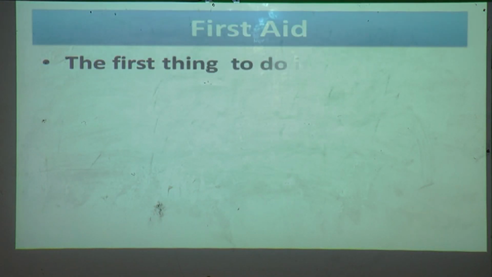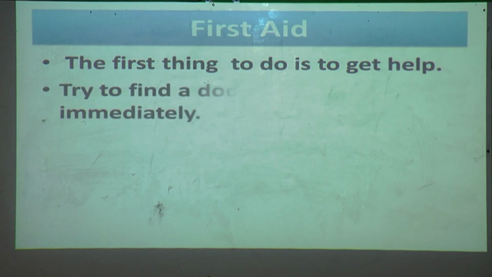So what do we have to do? The first thing to do is to get help. If you see somebody is injured, the first thing you have to do is get help from an adult. Try to find a doctor or an adult immediately. When you see that your friend is falling or something, first you have to try to get help.